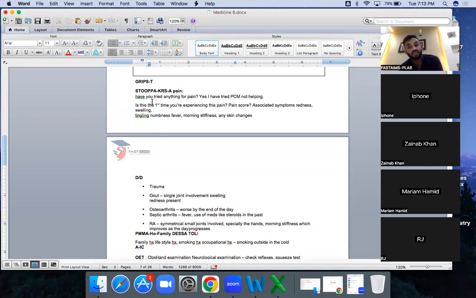Is the symptom getting worse or better? If saying worse, then think about osteoarthritis. Or it's getting better, or staying the same. The patient can say it's staying the same, but that is very non-specific. So you need to rule out all of these. You need to ask about fever, any medication, all of these questions.